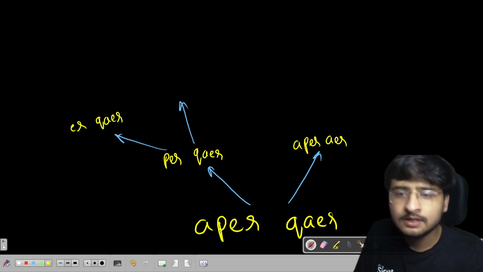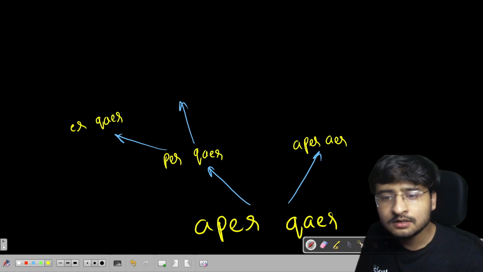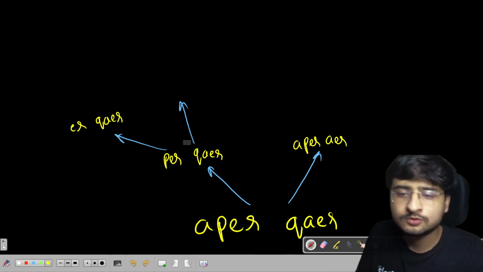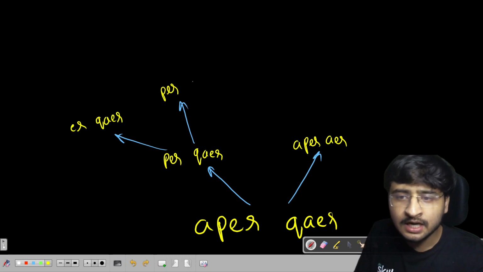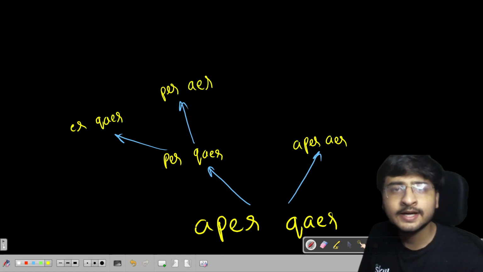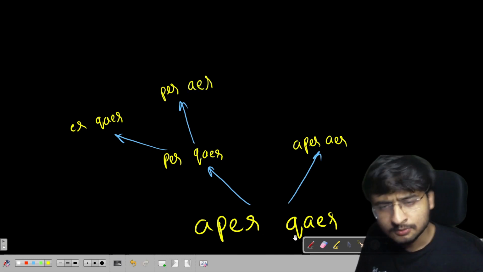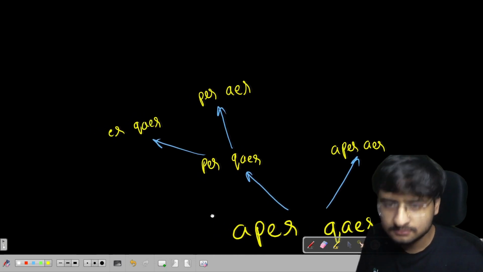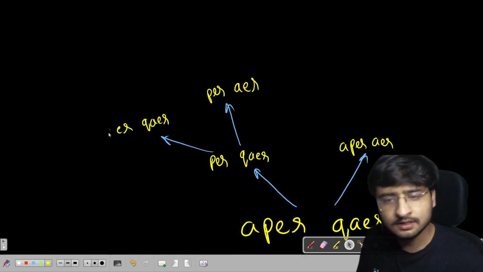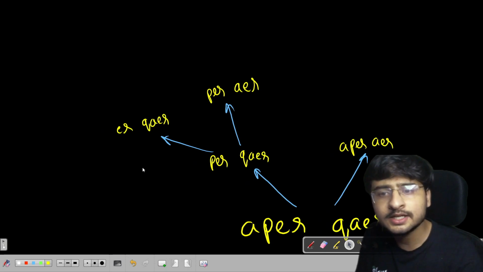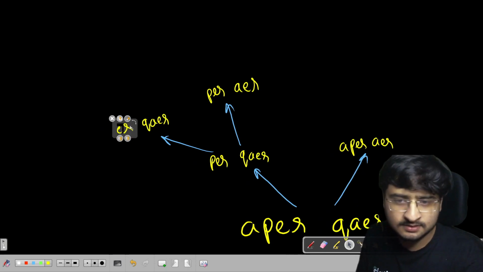QAER. In the second call, I'll not delete P, I will delete Q. So PER will stay as it is, and AER will go forward. Correct? Let's go slow. Let's understand everything very slowly. These things are happening again and again. So if it's not clear right now, it will be clear in some moments, right? So don't worry.